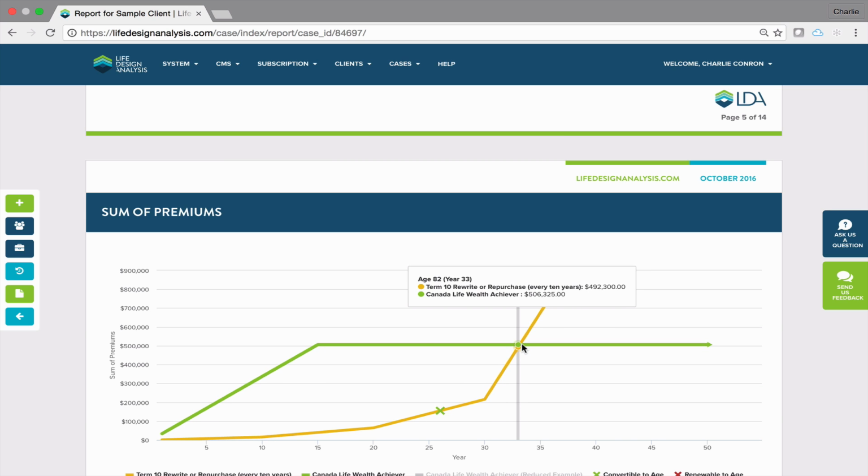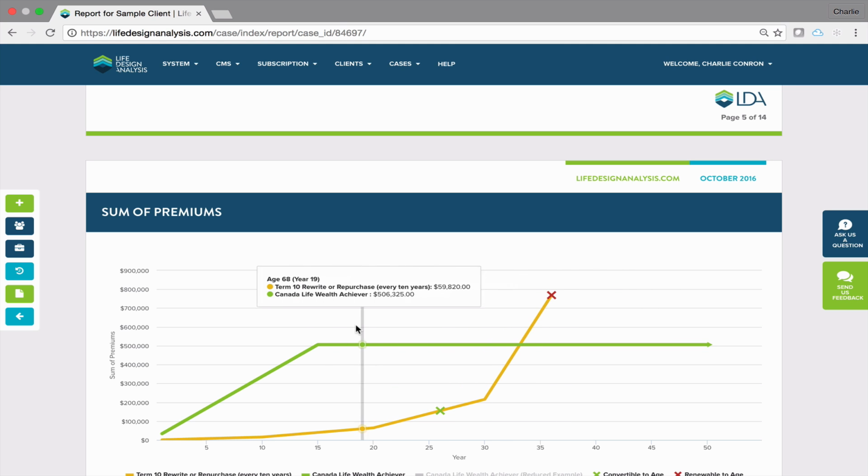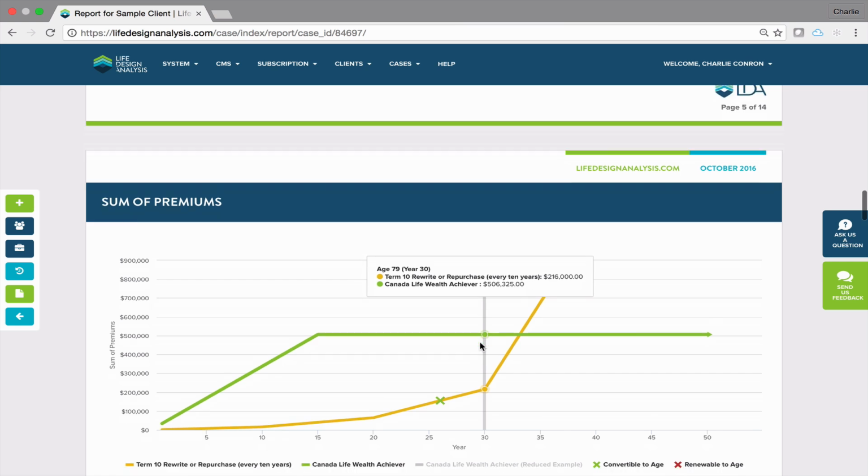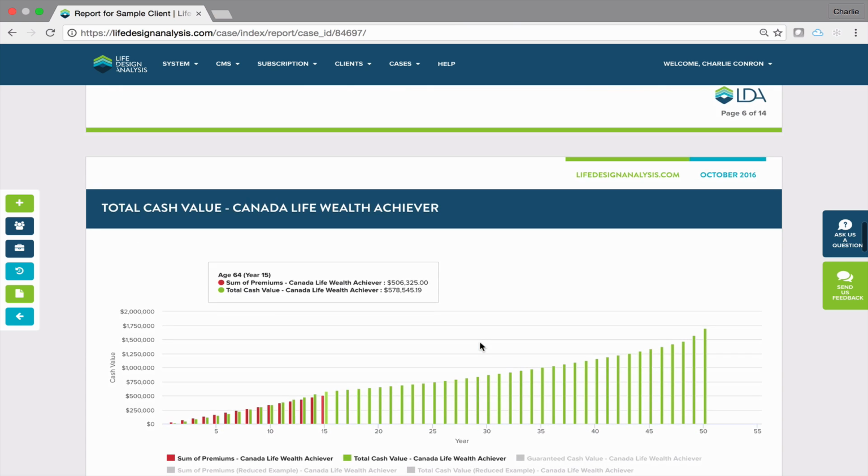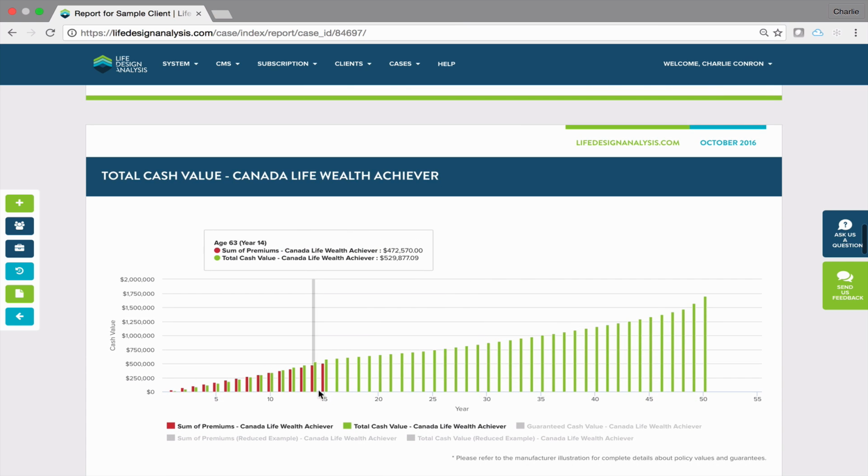Again, I think the important thing here is that we're saving money well before life expectancy, and we've got something that's guaranteed in place to be permanent. Now, the other thing is, of course, that permanent plan we added has some cash value, and we can see that even at the 15th year, when it's going to have the biggest premium deposit difference, it's actually going to have more cash than we put in.